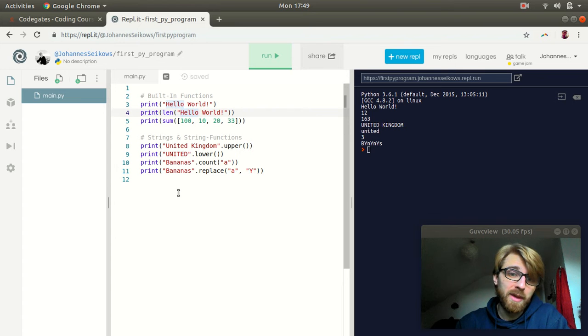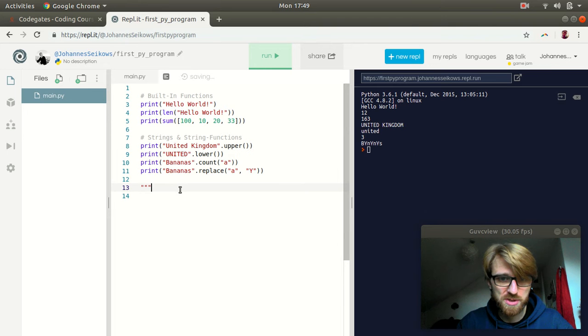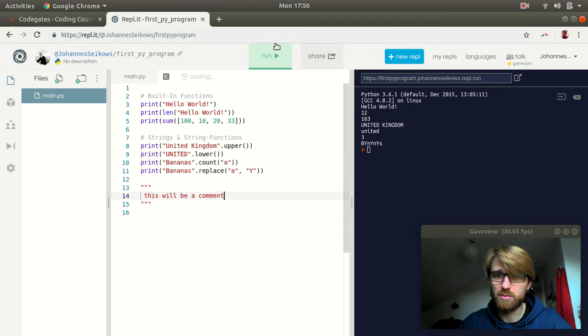Now, there's one other way in Python to create comments other than the hashtag, and that is with triple quotes. It's the same logic, so whatever you write into the triple quotes will be a comment and will therefore not be regarded when the program runs. You can also use single quotes.